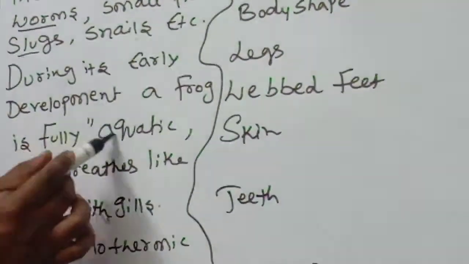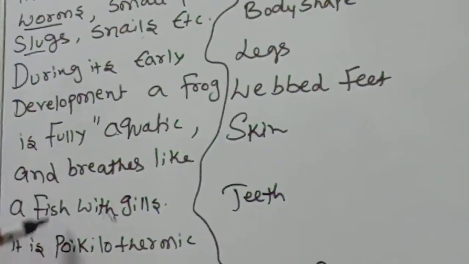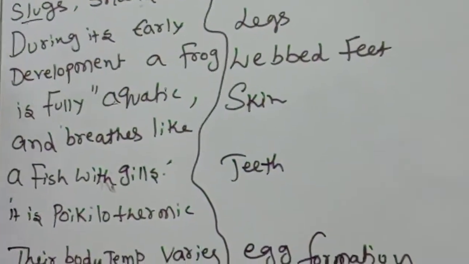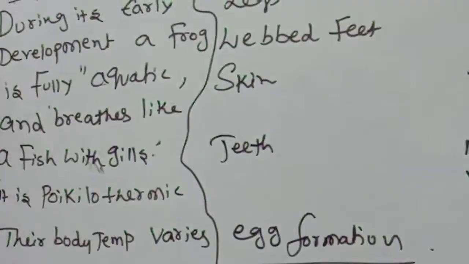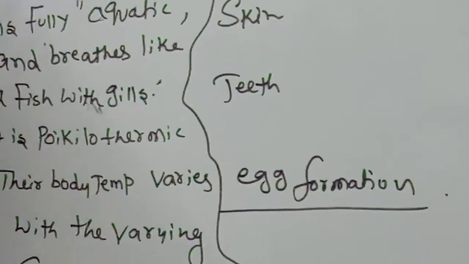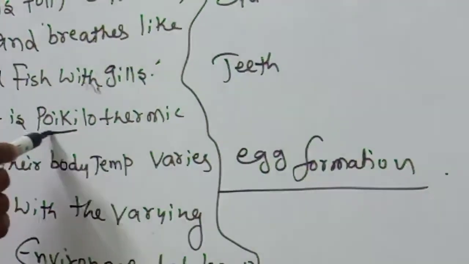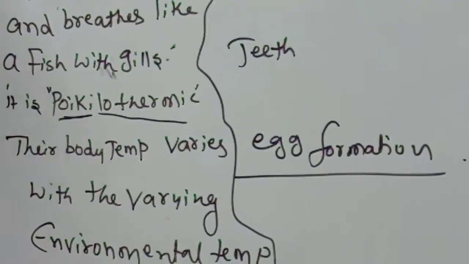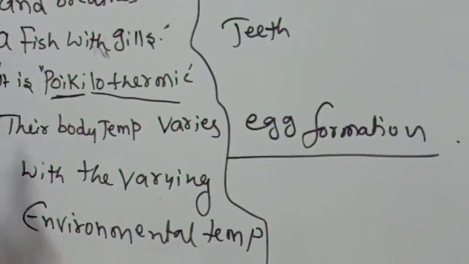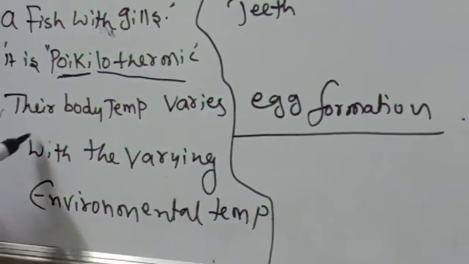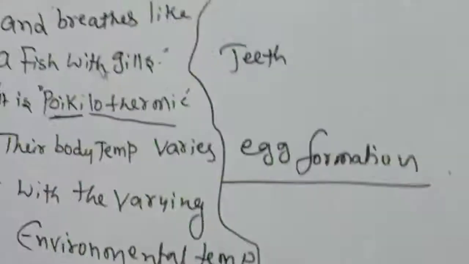They live in the water. Aquatic means in the water, and breathes like a fish with gills. The tadpole larva respires through gills. It is poikilothermic. What is the meaning of poikilothermic? They can change their body temperature according to the external conditions. So that's why they are called poikilothermic. Their body temperature varies with the varying environmental temperature.